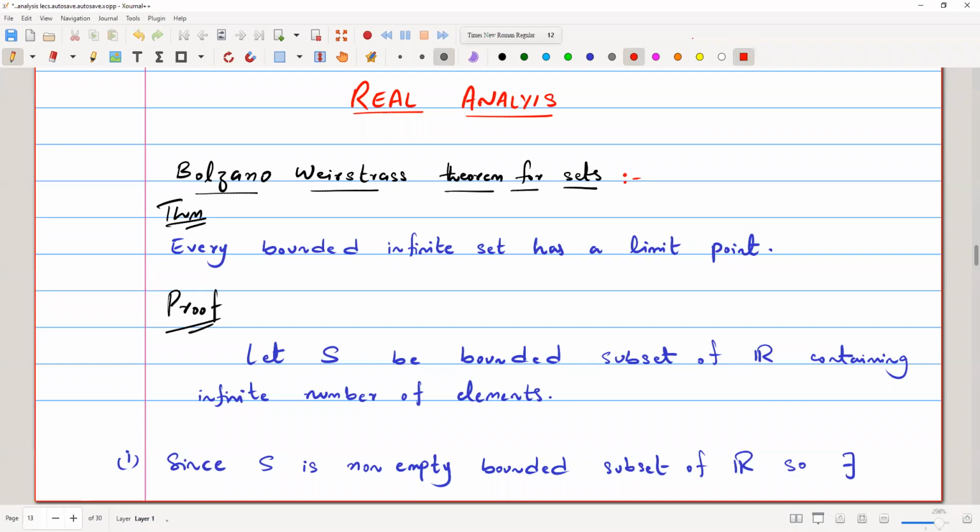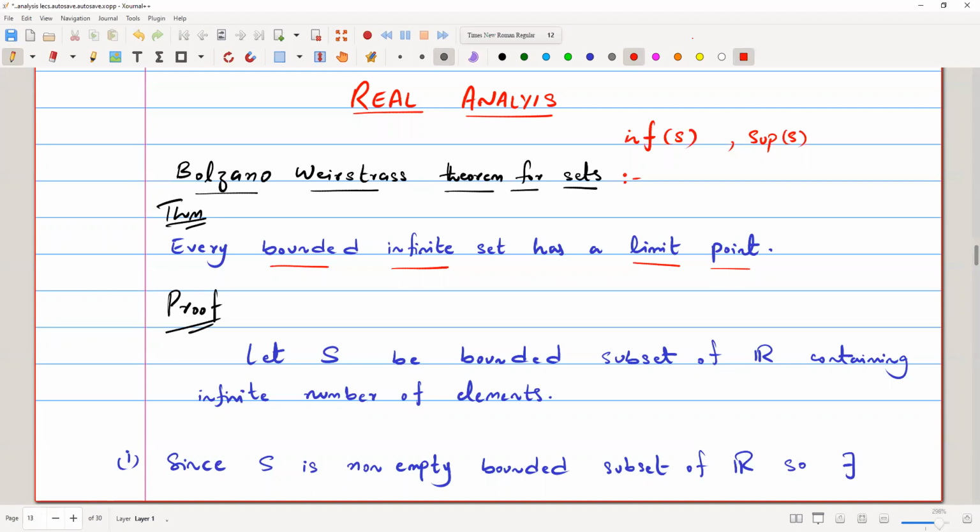So first of all, we should be familiar with the limit point, what is a limit point, what is a bounded and infinite set. We already talked about these words: bounded, infinite, and limit point. A bounded set means that its infimum and supremum exist, so it's bounded below and bounded above. So if we have a set S and it's bounded, its supremum and infimum exist.